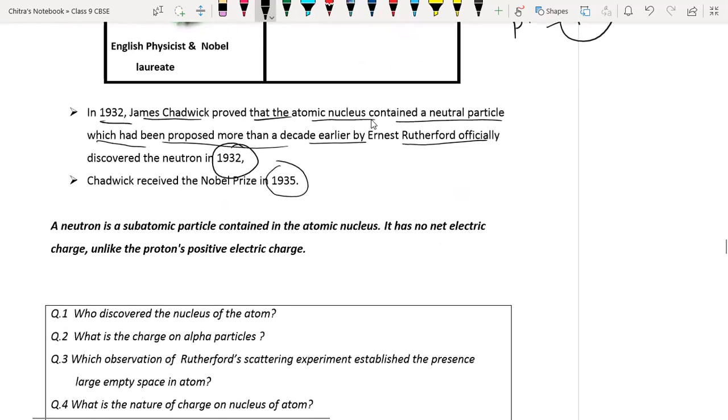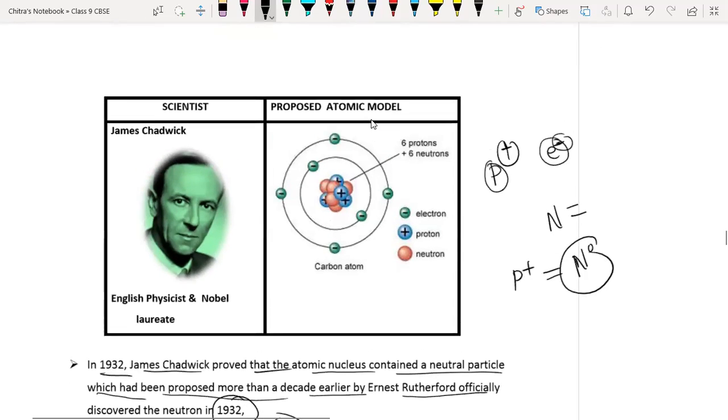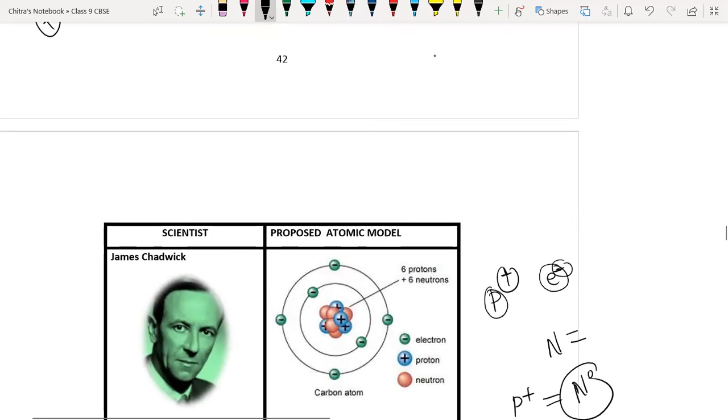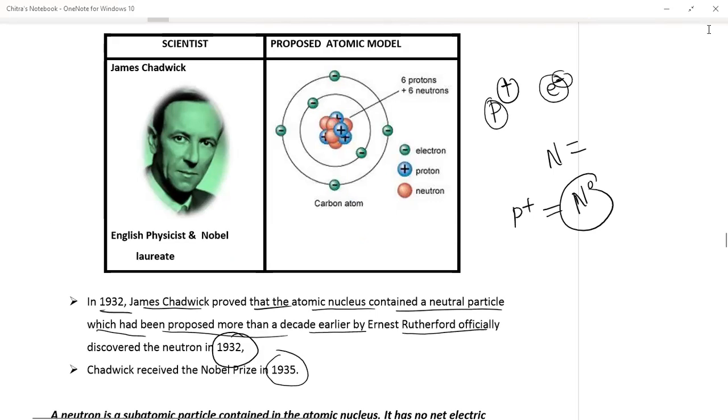The neutral subatomic particle contained in the atomic nucleus has no net electric charge, unlike the proton and electron.